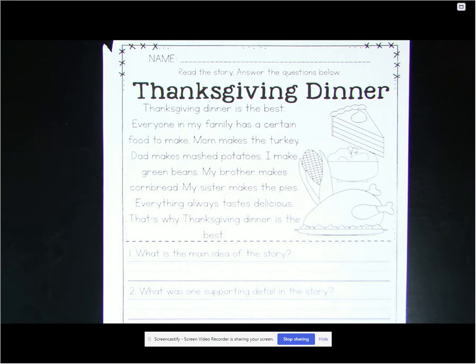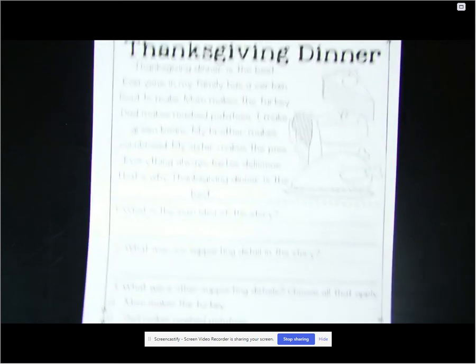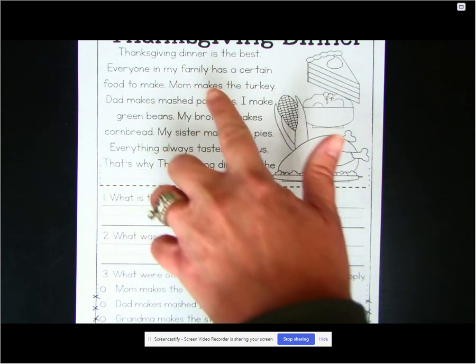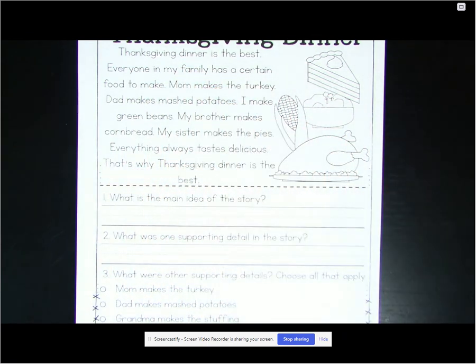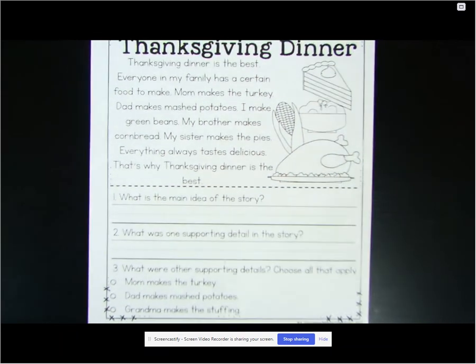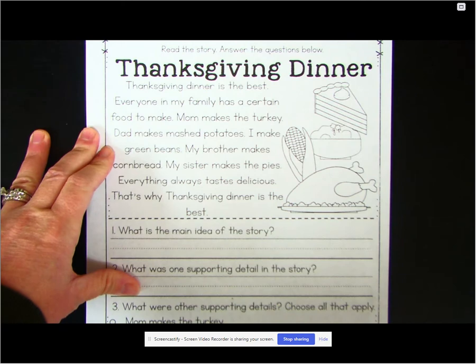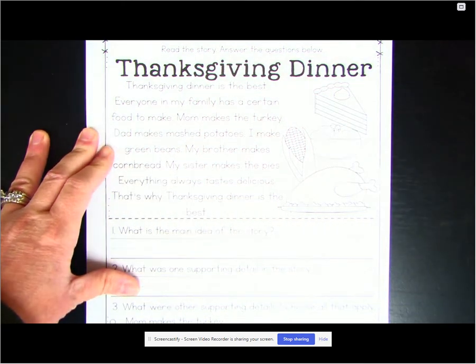So what we're going to do today is read Thanksgiving Dinner together, and then answer the questions. We're going to find the evidence in the text that proves that's the right answer, and you can follow along with me at home. Make sure you have your worksheet out in front of you so you can do this along with me.